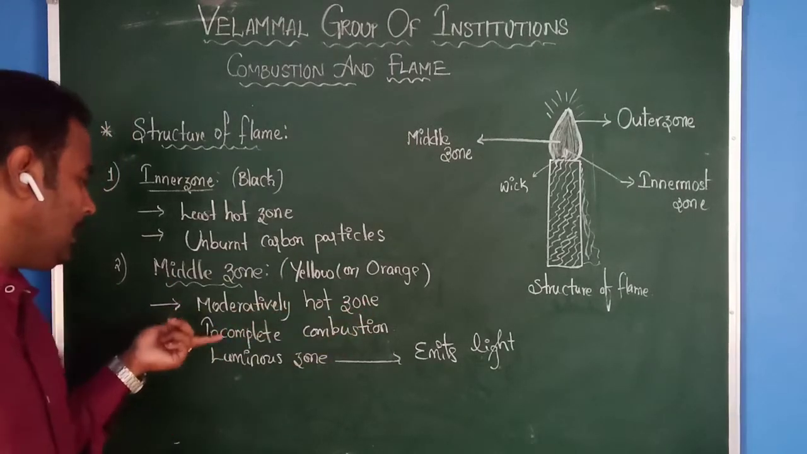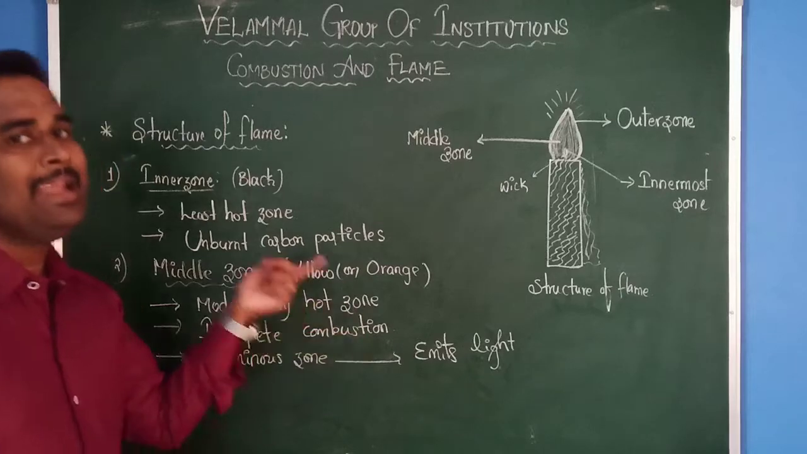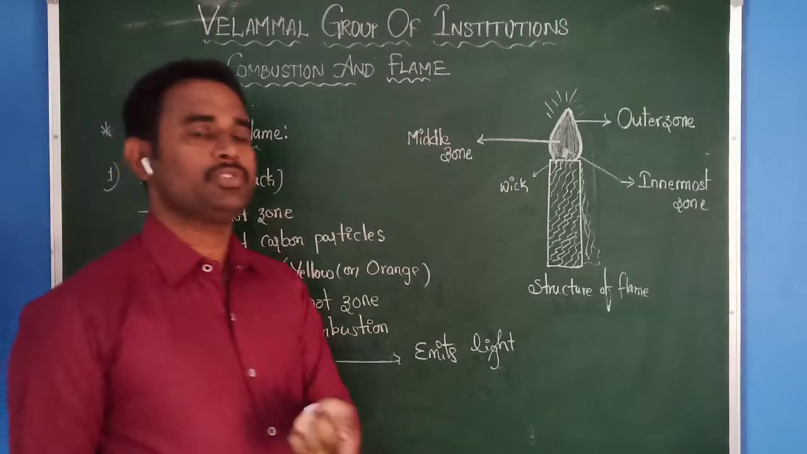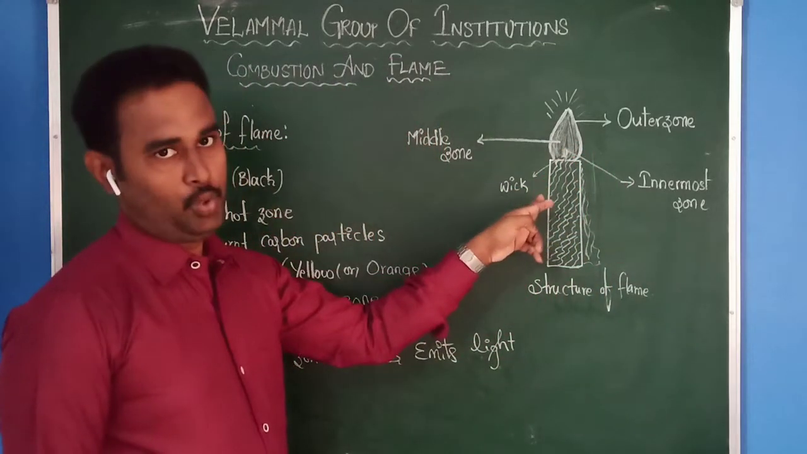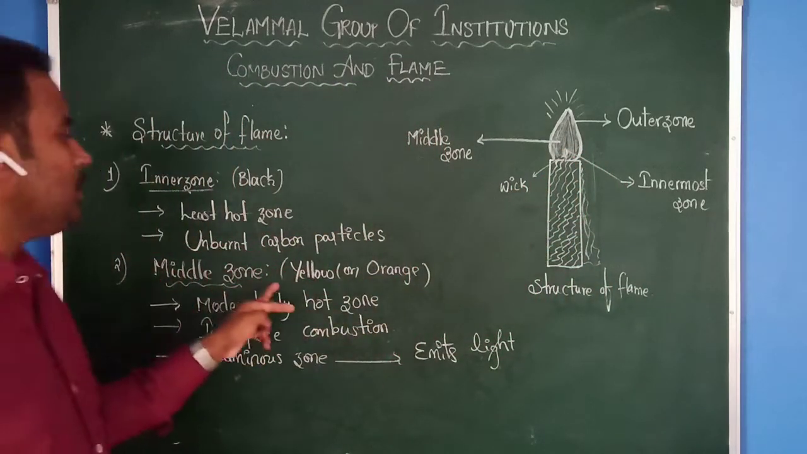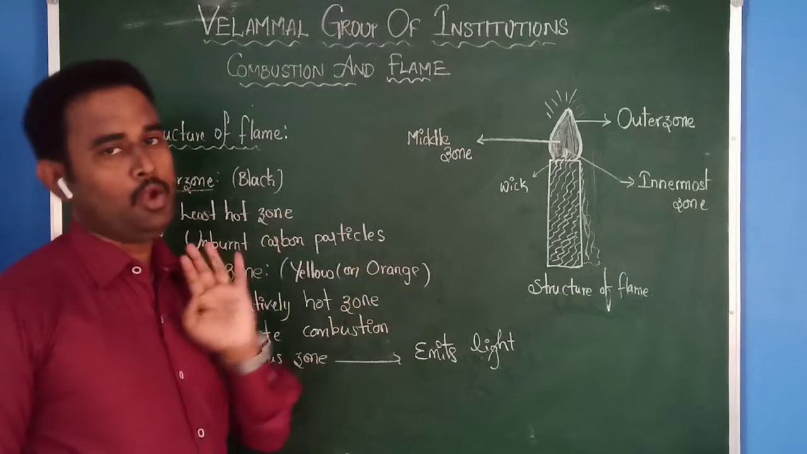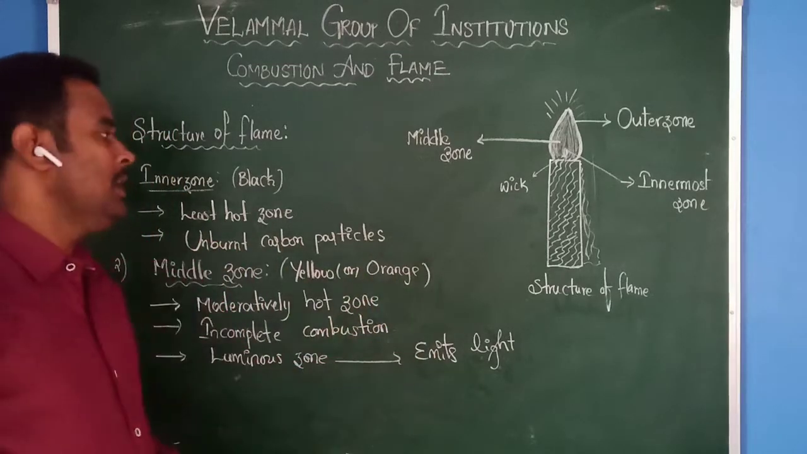The reason behind that is incomplete combustion takes place. Why is there incomplete combustion? Only a small amount of oxygen is present in the middle zone. Okay, and the color of the middle zone is either yellow or orange. Yellow or orange.